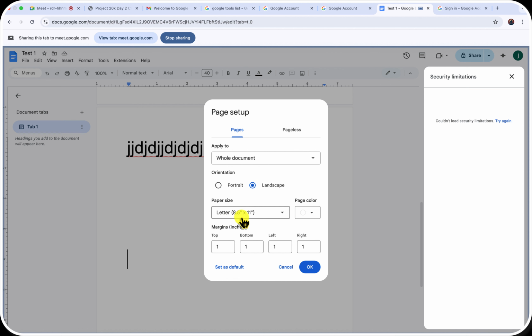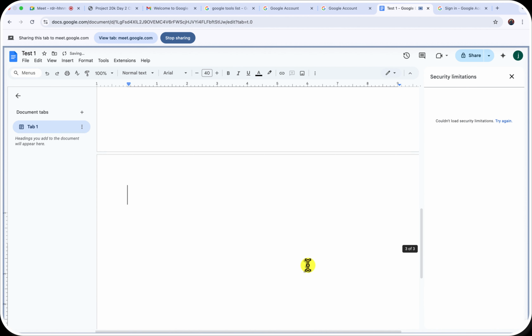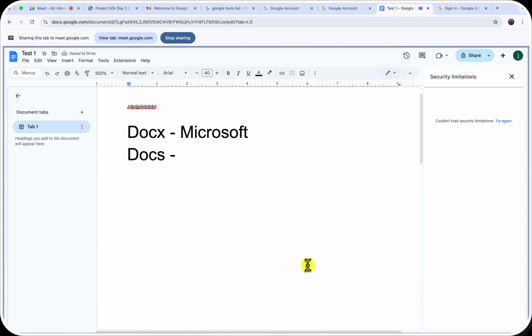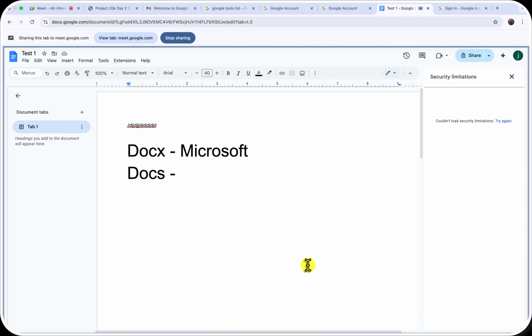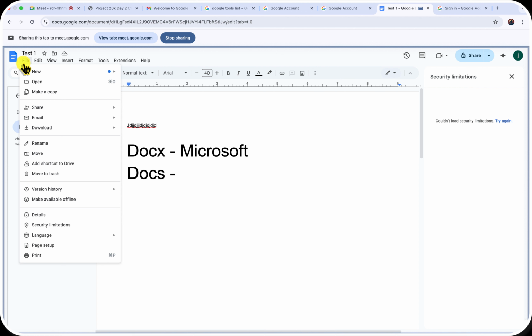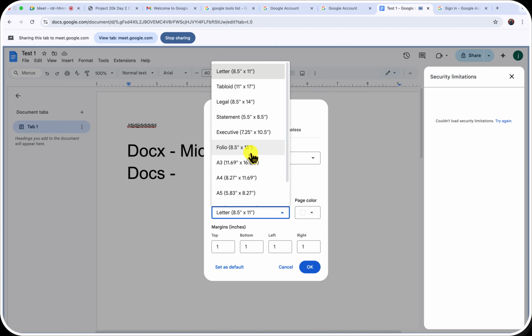So you can apply it to the whole document, and you're going to see that the page size has now turned. You see, it's no longer as long as it was. It's now shorter. Maybe when you have a lot of files, it allows you. I don't know why it's not allowing me to do what I want.